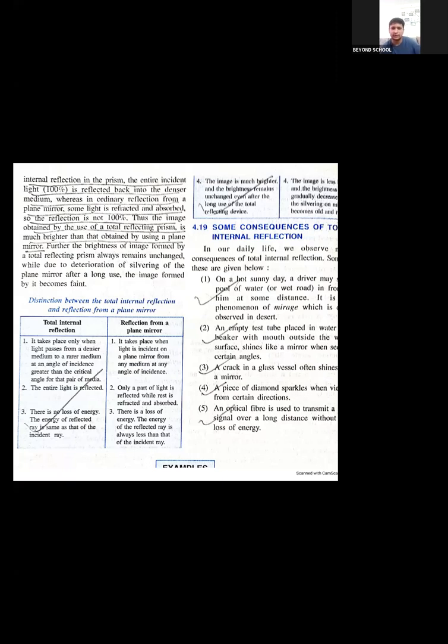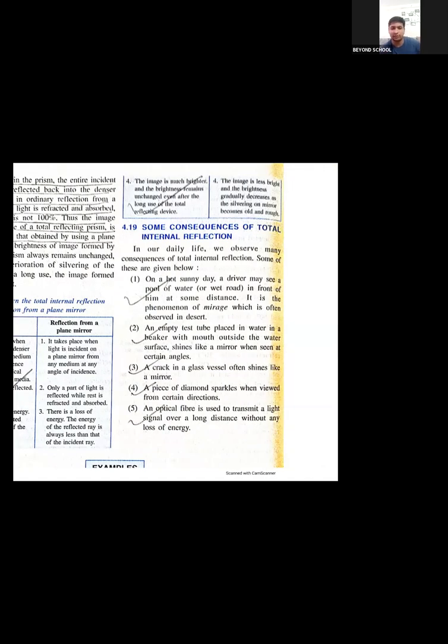Fourth point, the image is much brighter and the brightness remains unchanged even after long use of the total reflecting device. Same thing, it is brighter because all the 100% of light is reflected. Secondly, there is no silvering and there is no fear of the silvering going off. In a mirror, the image is less bright and the brightness gradually decreases as the silvering on the mirror becomes old and rough. Next, what are the consequences of TIR?